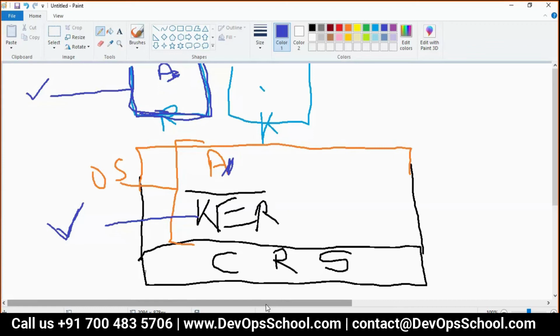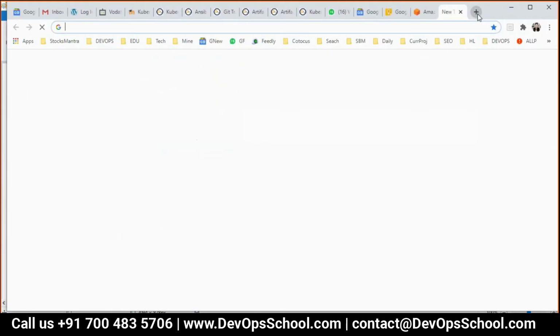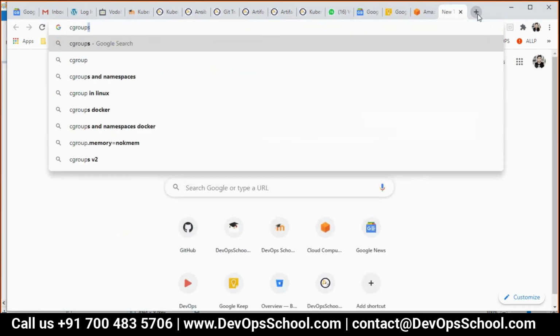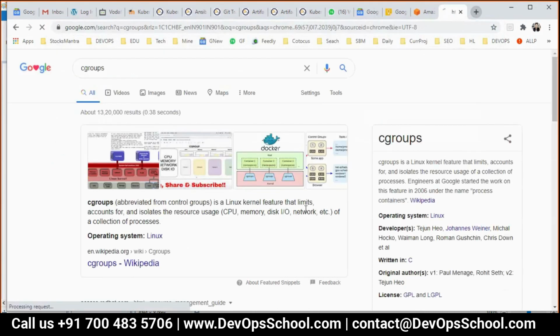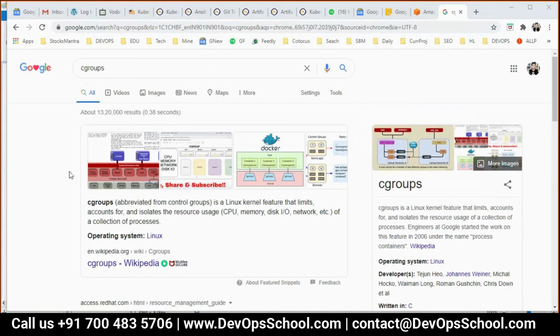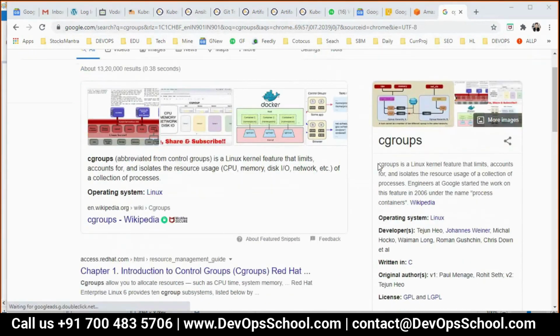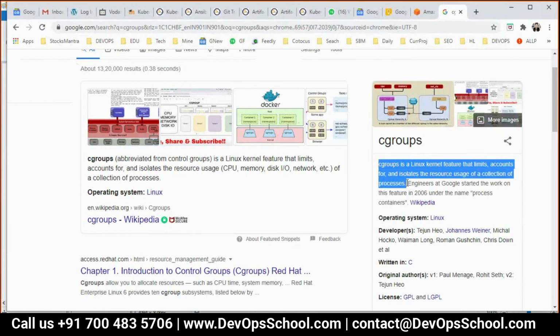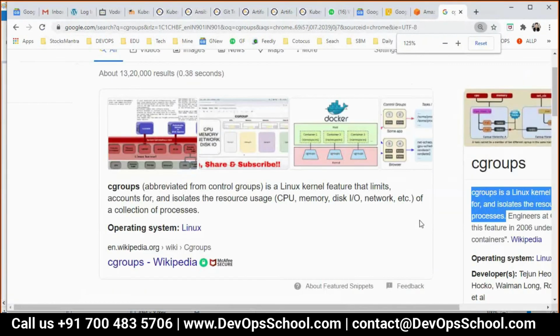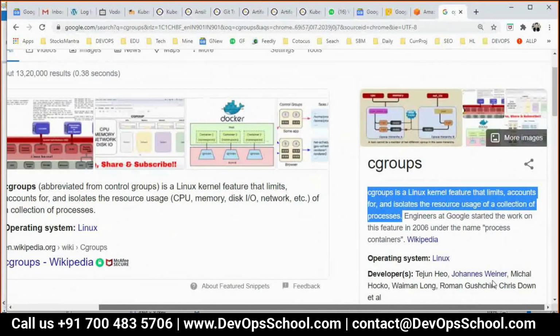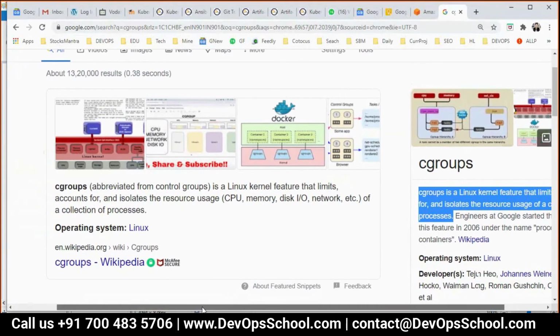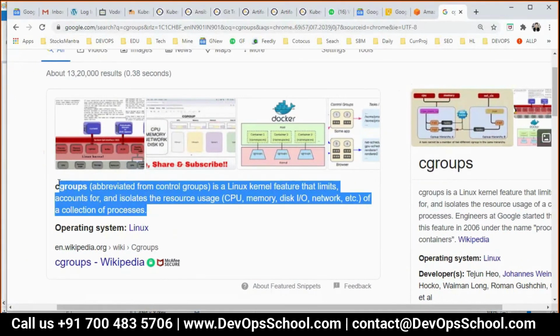Okay, no problem. I think you might have seen this. C groups. Read only the required things, you don't need to read everything. If you want to read more, see this. See what they are saying.